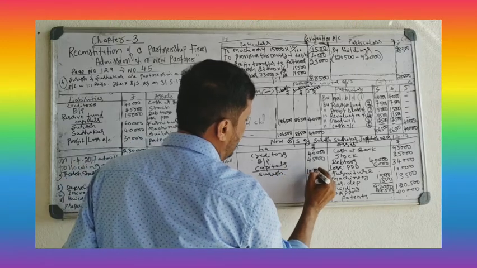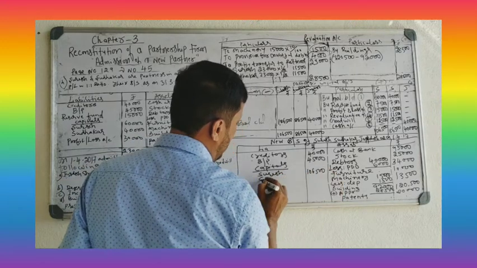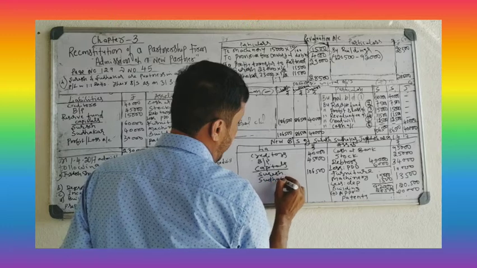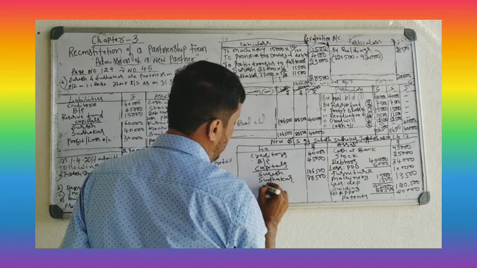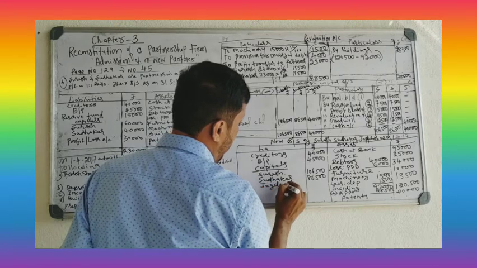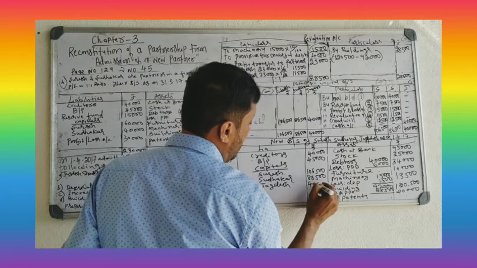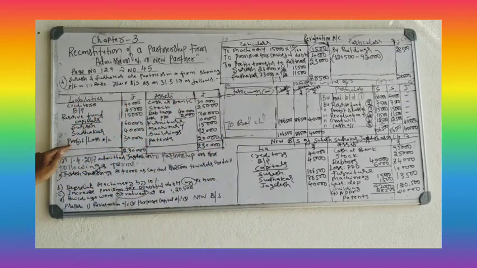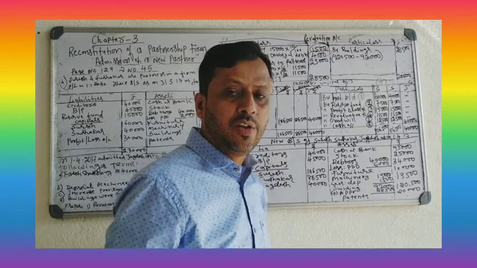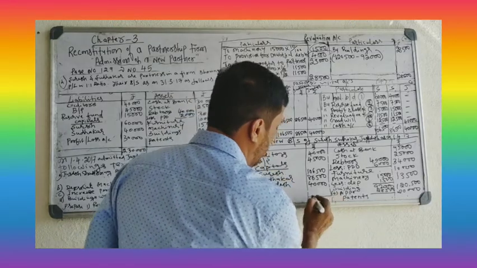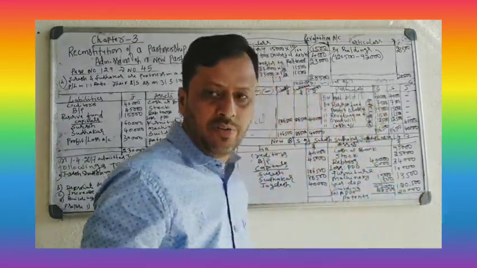Suresh 1,06,000. Sudhakar 86,500. Jagdish 40,000. Profit and loss account, don't take it because it is divided among partners. That's it. Okay. So we have prepared the balance sheet. Now make it total of the balance sheet.